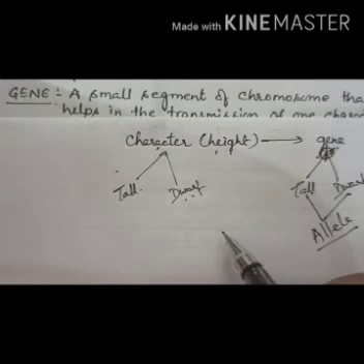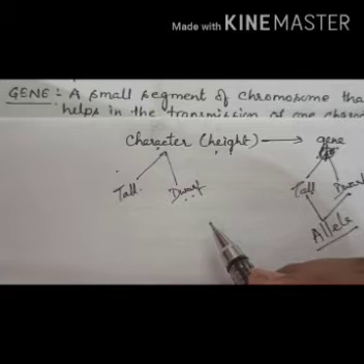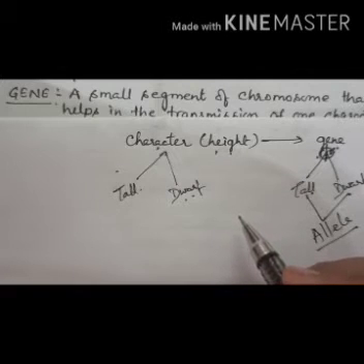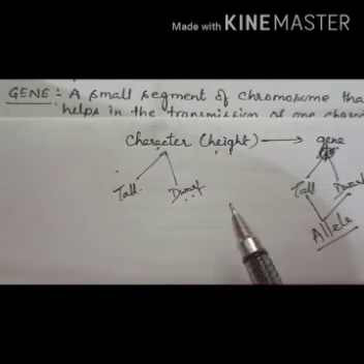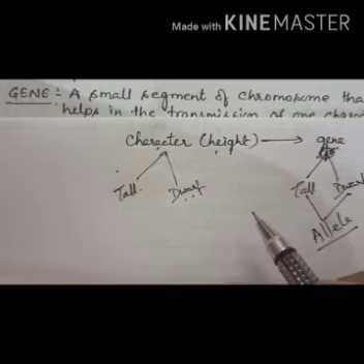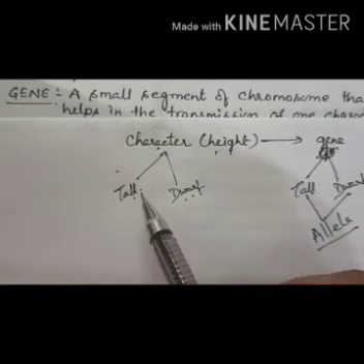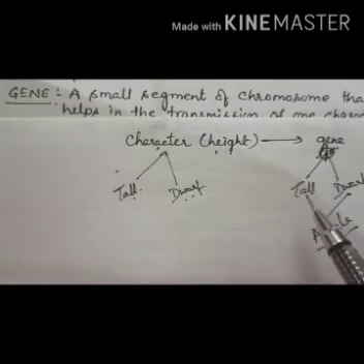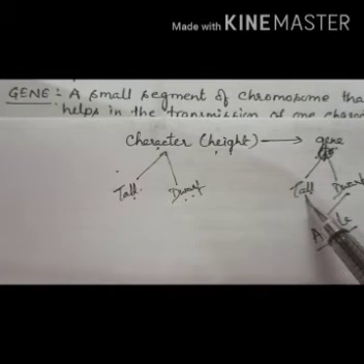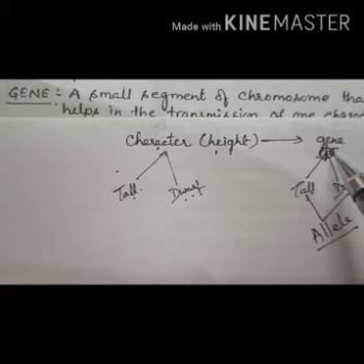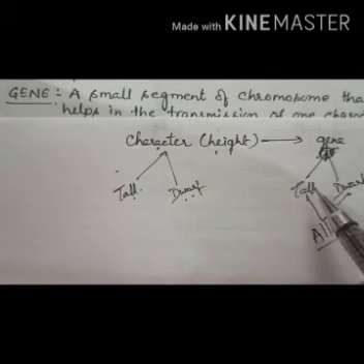Suppose a child's father is very tall and the mother is short. Now the child would be tall or dwarf depending upon which trait is dominant, that is, whether the character of tallness carried by that gene is dominant or recessive.